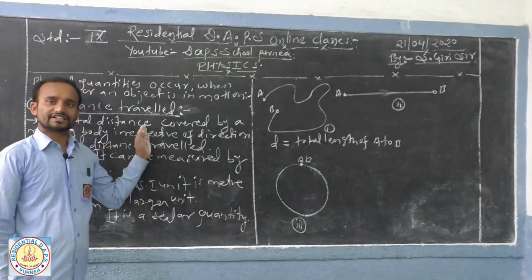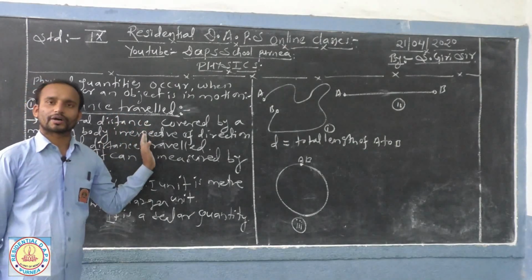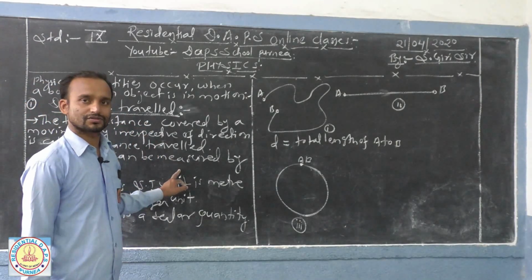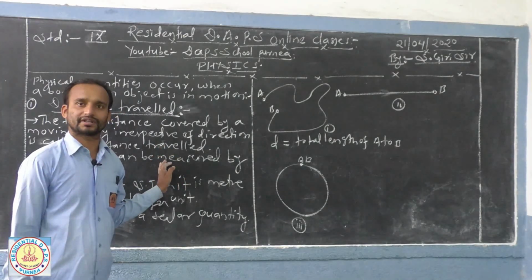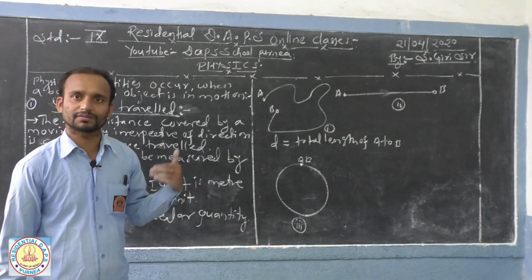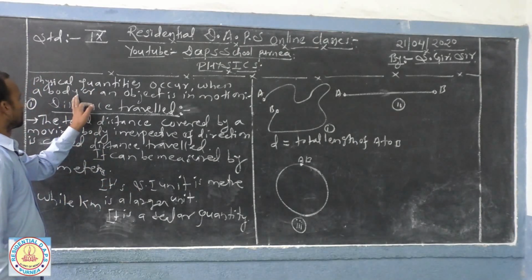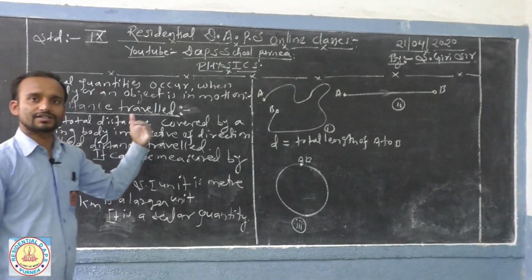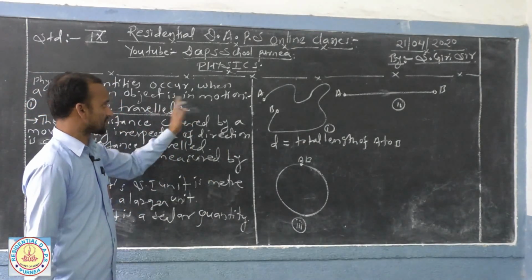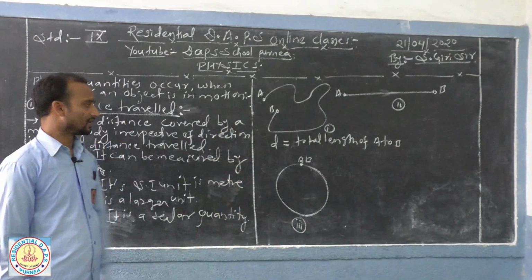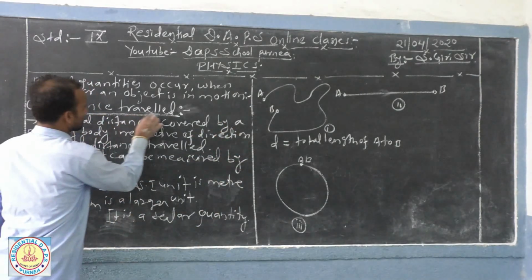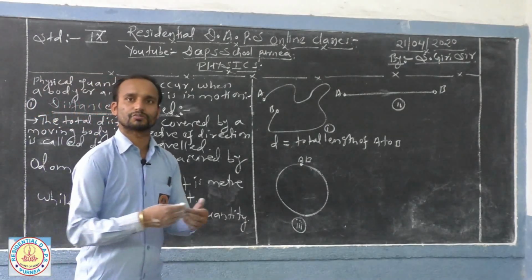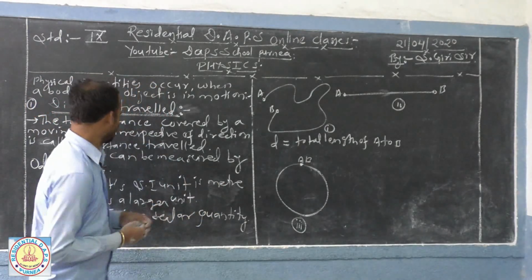Now, dear students, what will happen when a body is in motion? Means, what kind of effect can be seen while a body is moving or in motion? Simply, different physical quantities start to occur when a body is in motion or moving. Now, number one, it can be distance travelled, means our body can travel some distance when it is moving or when it is in motion.